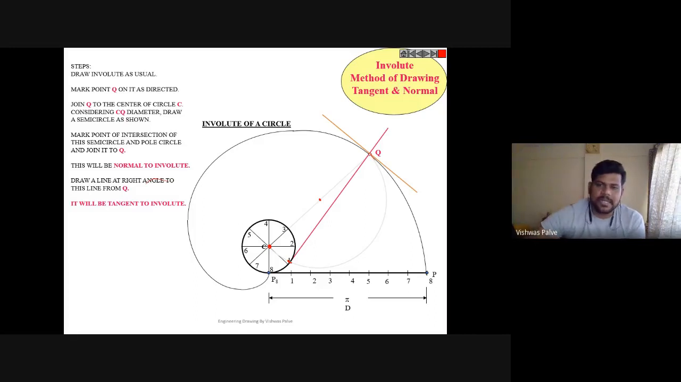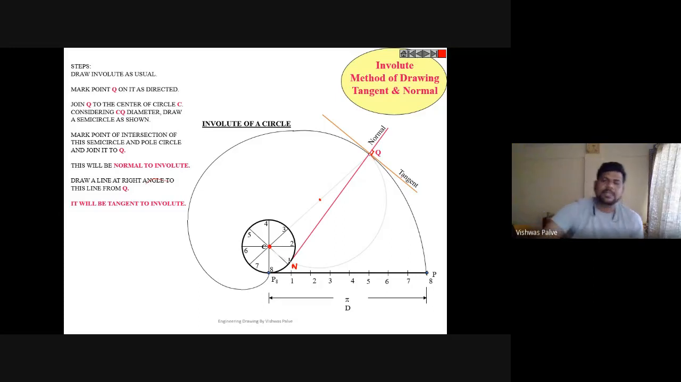So this will represent that a point. I will name that point as N. NQ will represent our normal, and from point Q draw a perpendicular line that will represent our tangent. So this is tangent and this is normal.